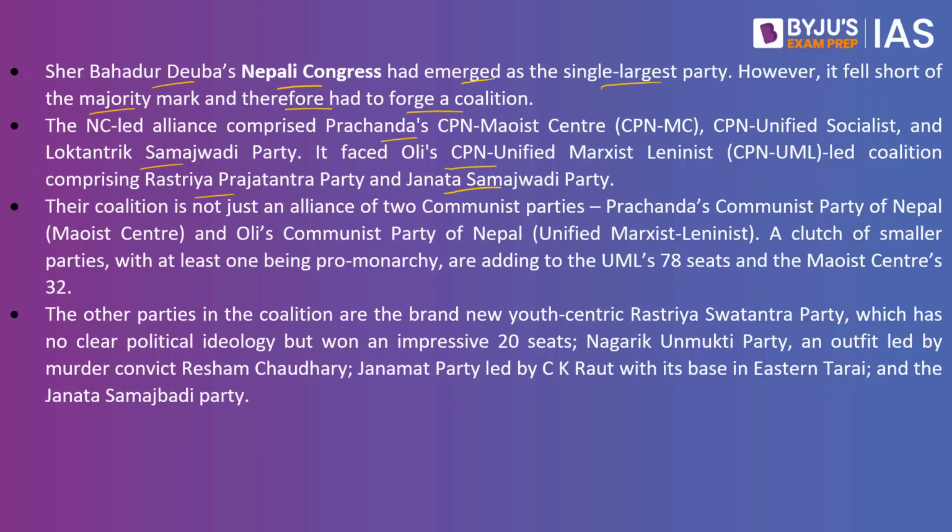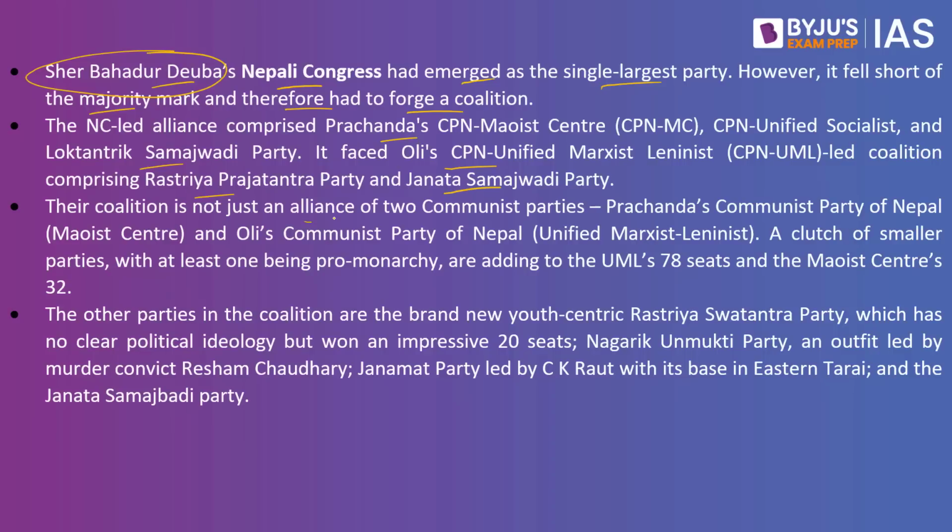So the Nepali Congress coalition basically meant that they should ideally have formed the government. Why? Because they had the largest number of seats on one side, and at the same time they also had the coalition support of many major political parties as well. So who should ideally have been the Prime Minister? It should have been Sher Bahadur Deuba. However, in a last minute move, there was a change of politics, and now Prachanda has become the Prime Minister of Nepal. That is because there was a shift in allegiance.